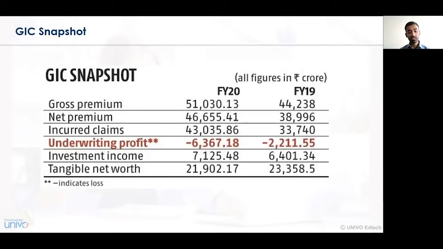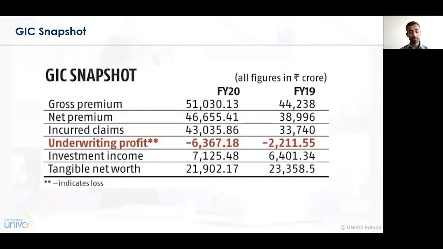Underwriting profit: here we can see whether the underwriting profit of GIC is increasing or decreasing in comparison between the financial years 19 and 20. It was around 2,211 crores in a negative form, whereas the underwriting figure has moved to 6,336, which is a negative profit in terms of GIC.